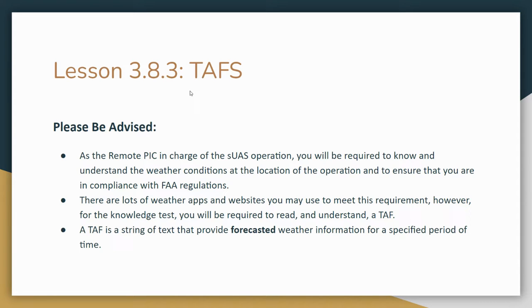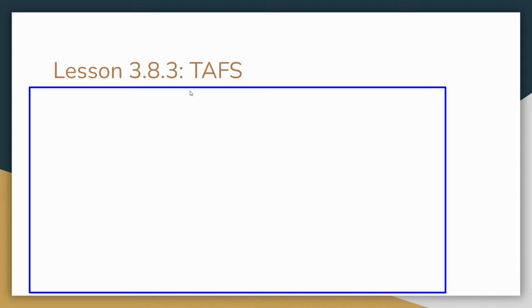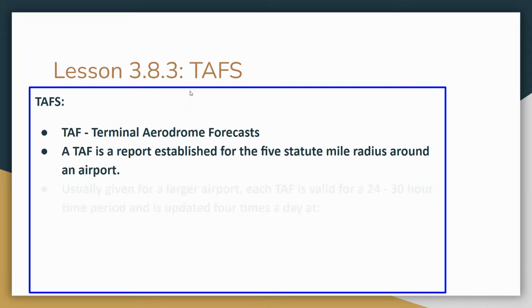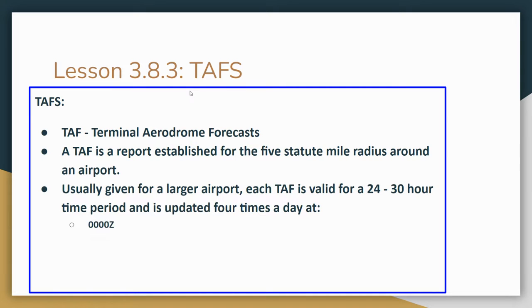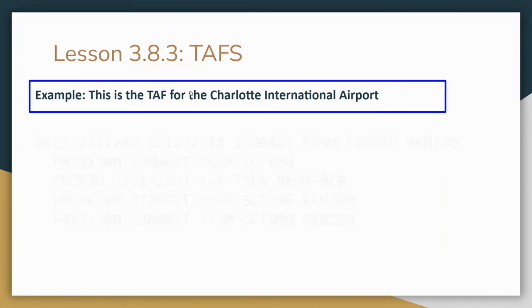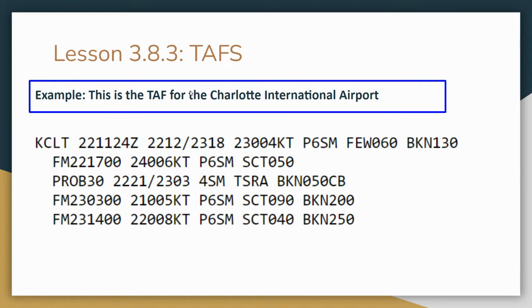Next up is TAFs. Remember, the difference between a METAR and TAF is simply that TAFs are a forecast of the weather, what's to come, where METAR is what's going on right now. So it's valid for the 24 to 30 hours following the report. And these are usually generated 4 times a day. This is a TAF. I know this looks crazy. It looks like a METAR on steroids. Do not worry. Once you get the METARs down, TAFs are pretty much the same thing with just more stuff.